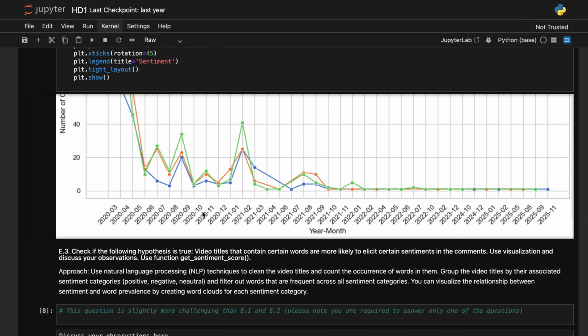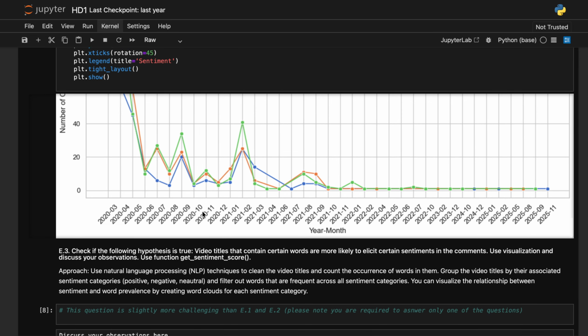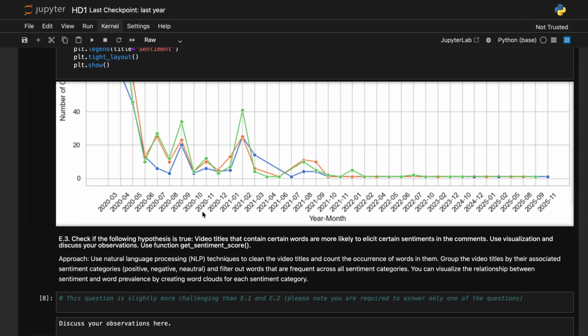These were my observations, and I have done this part to check different sentiments.